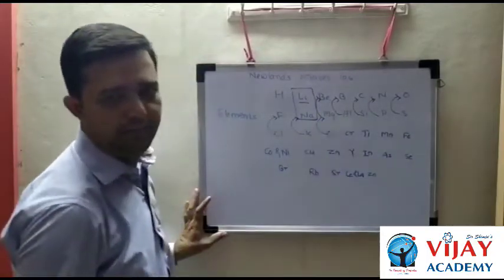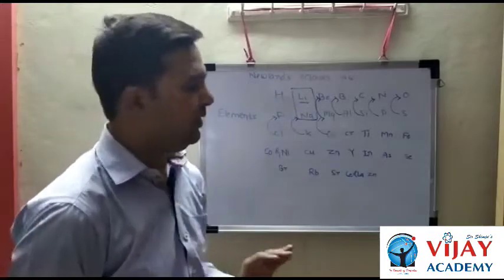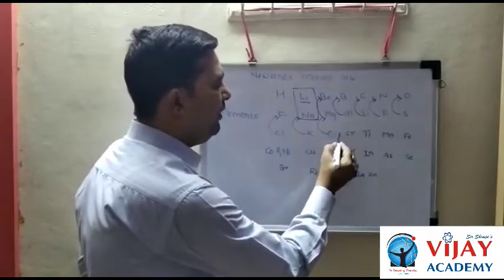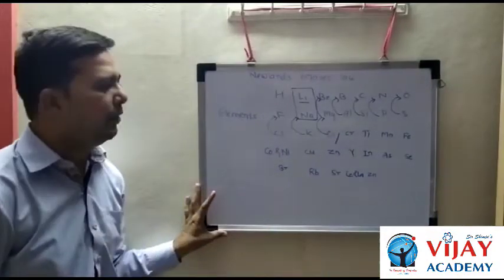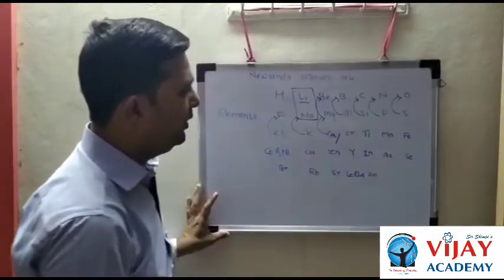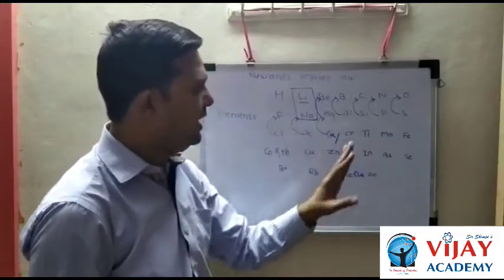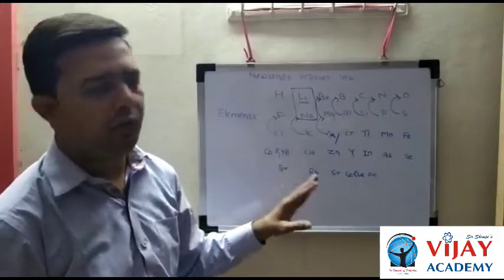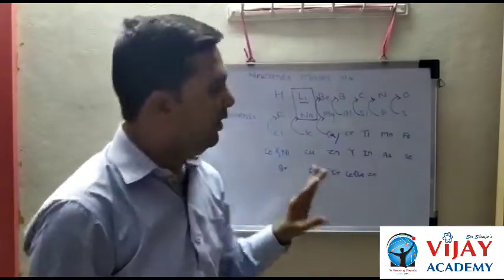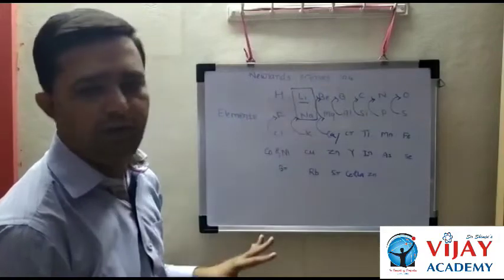But again, there is some limitation. Newlands' law of octaves is obeyed only for lower atomic masses, up to atomic mass 40, that is up to the element calcium. Up to calcium, only 17 elements obey this law. After calcium, the elements do not obey Newlands' law of octaves, and that was the major limitation. Out of 56, only 17 elements obey the law.